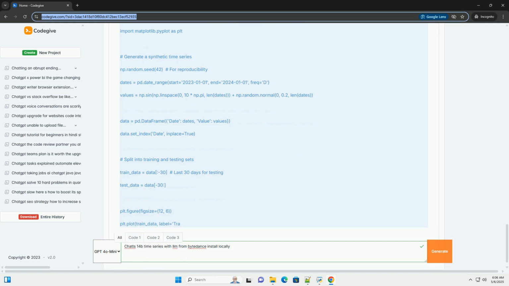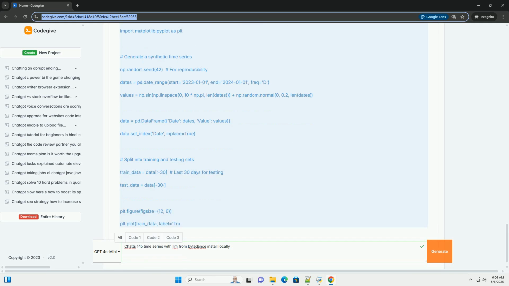Ensemble methods: combine the LLM's predictions with those from traditional time series models, ARIMA, Prophet, to create an ensemble model that leverages the strengths of both approaches. Error handling: implement robust error handling to deal with potential issues such as invalid data or unexpected LLM outputs. Context window: LLMs have a limited context window, the amount of text they can process at once. If your time series is very long, you might need to break it down into smaller chunks or use techniques like summarization to reduce the input length.